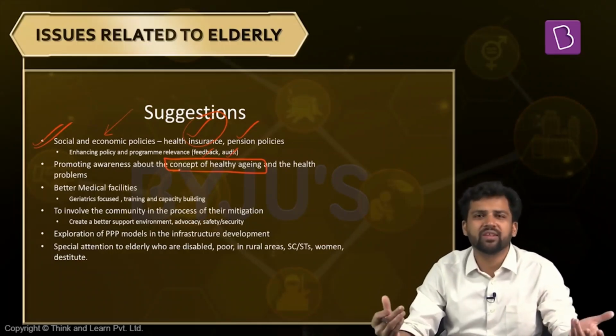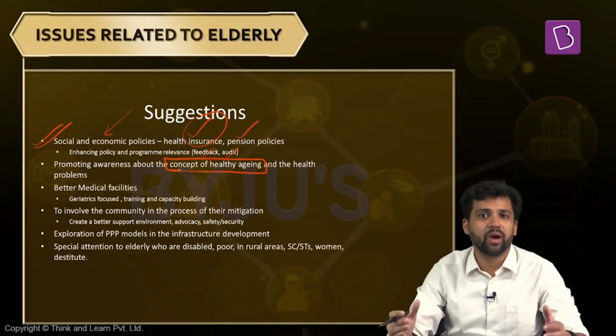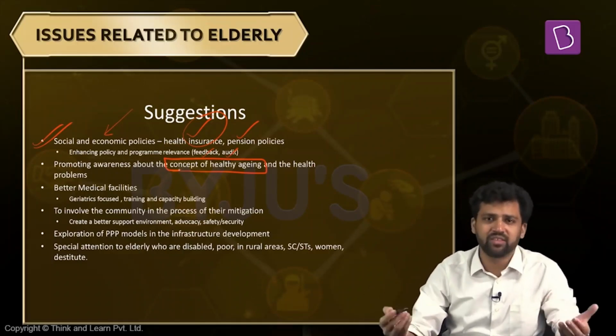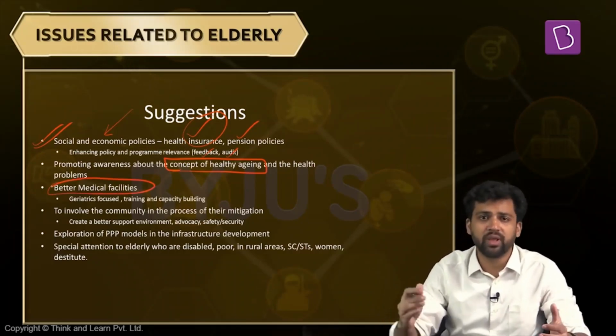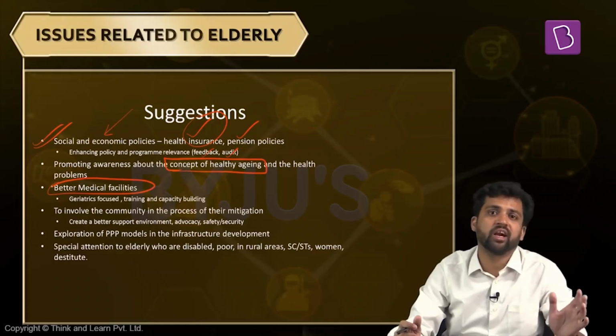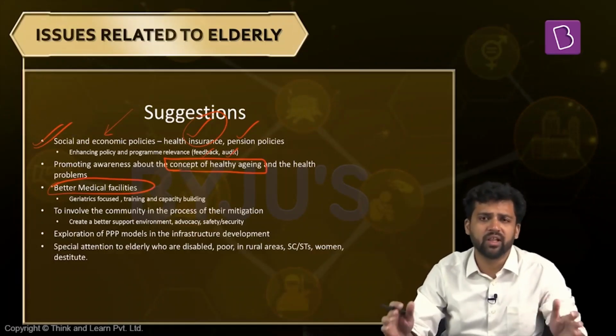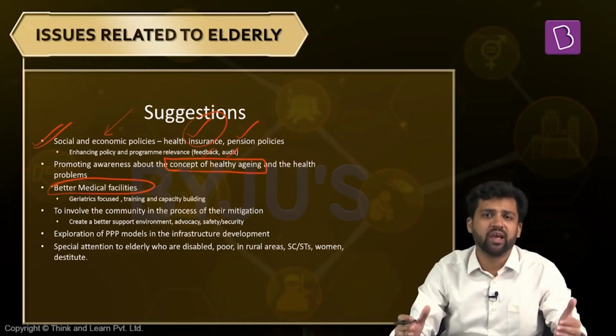At the same time, we need to promote different healthy practices, for example, exercise, yoga, all these things that can also improve the conditions of elderly. They might not face the different health issues which they are facing right now, or at least we can decrease the prevalence of these things. Next thing, we need to have better medical facilities. Public access to public health institutions needs to improve. We need to have more research and development in geriatrics. Elderly have some special health issues, and also non-communicable diseases among elderly are very high. We need to focus on all these things.